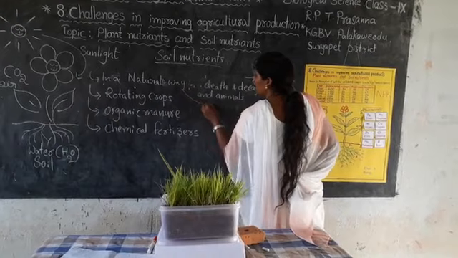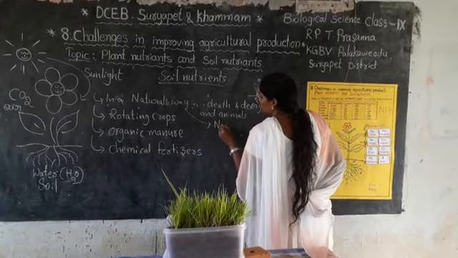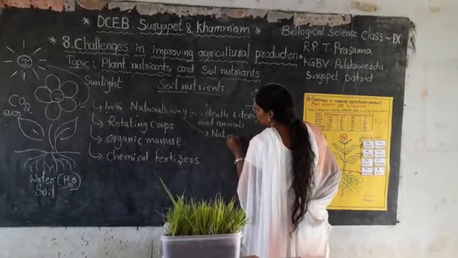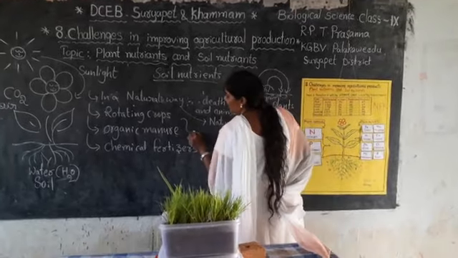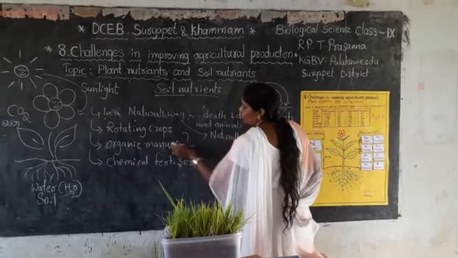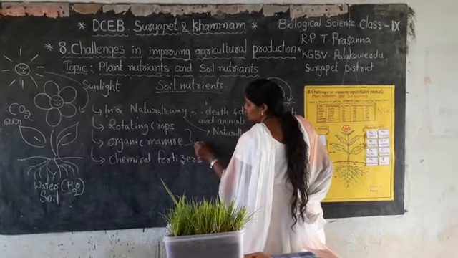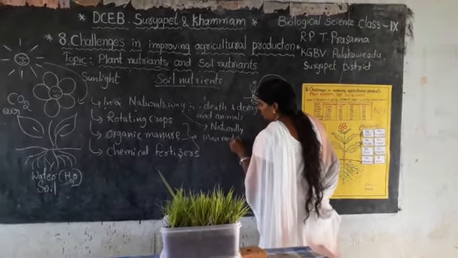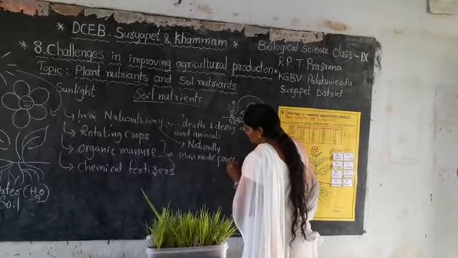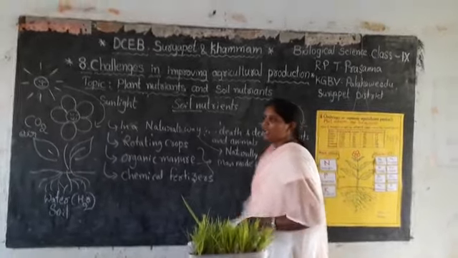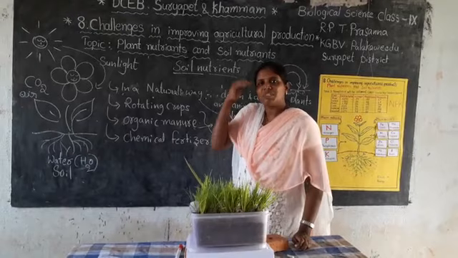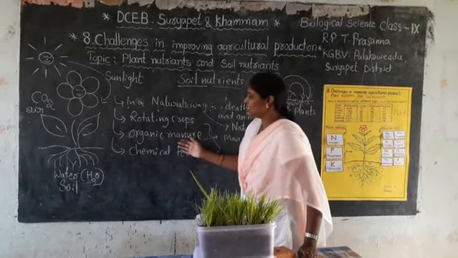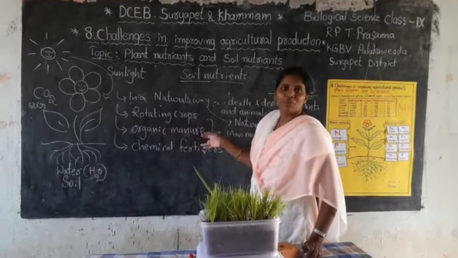Actually, this one is a natural method. This happens very naturally. Then rotating crops, adding organic manure, and using chemical fertilizers, these three are man-made processes. Generally we see that nowadays, to get more yield, farmers are using chemical fertilizers and they are generally using organic manure.